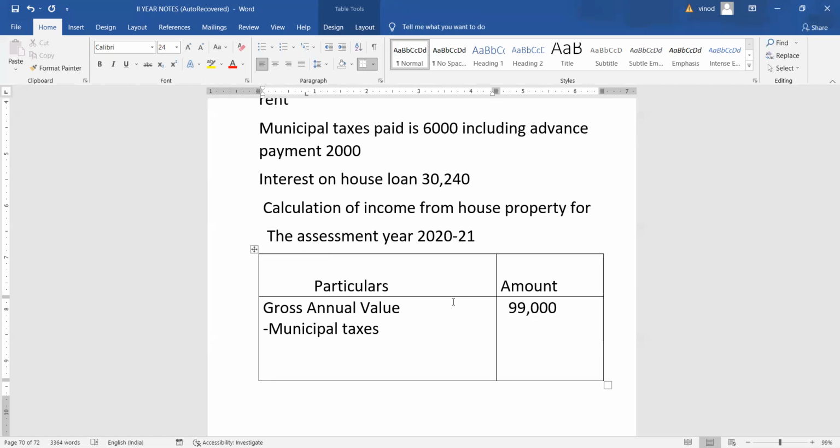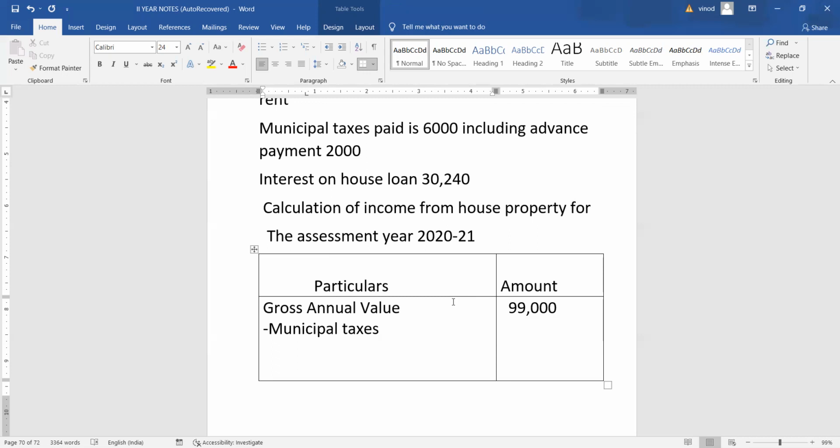However, in that 6,000, 2,000 rupees is an advance payment, that is, for the next assessment year, the assessee paid in advance. Here we have to remember we should take only the current assessment year amount.